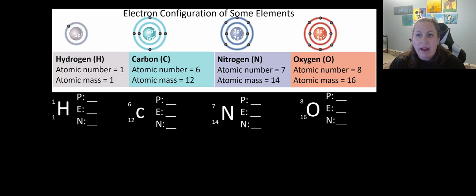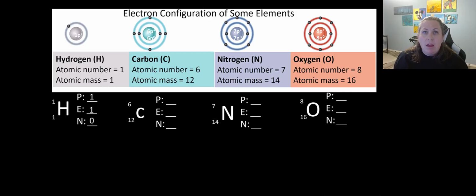And so if we look here at hydrogen, hydrogen is going to have a 1 atomic number and a 1 atomic mass, which means that the proton number is 1. And since it's an atom, our positive has to equal our negative. So if I have 1 positive, I'll have 1 negative, which means 1 electron. And then I will have 0 neutrons because 1 minus 1 is 0. So if we were to look at this particular atom, you would see that there's 1 proton in the nucleus and there's 1 electron in the shell. Now this is not happy because in that first shell they need 2. And so this allows hydrogen to react with other molecules.